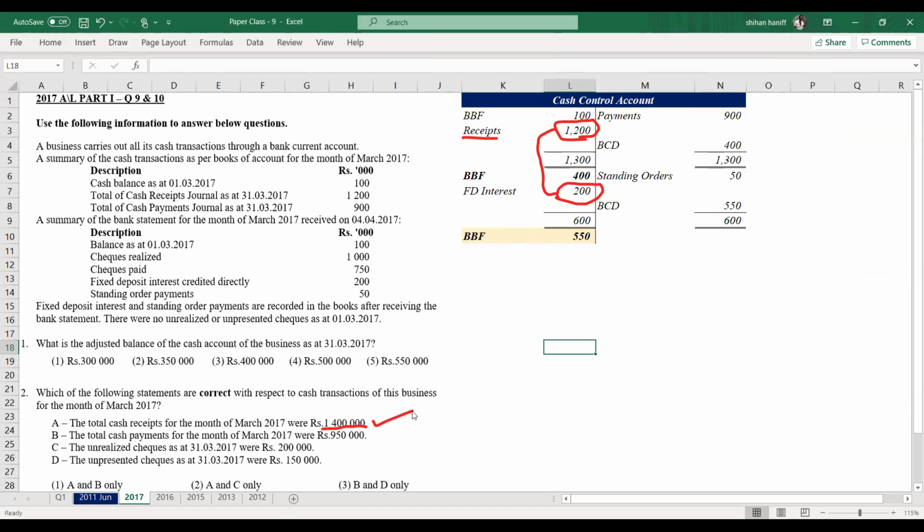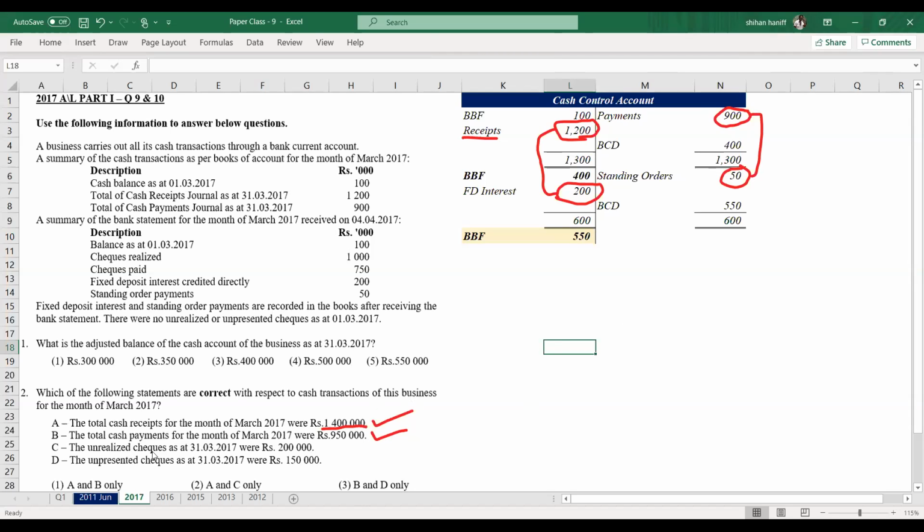The total cash received for the month is 1.4 million: 1.2 million plus 200,000. Total cash payment for the month of March is 950. That is also correct. We have paid 900 and there is a standing order for 50. So a total of 950 is paid.